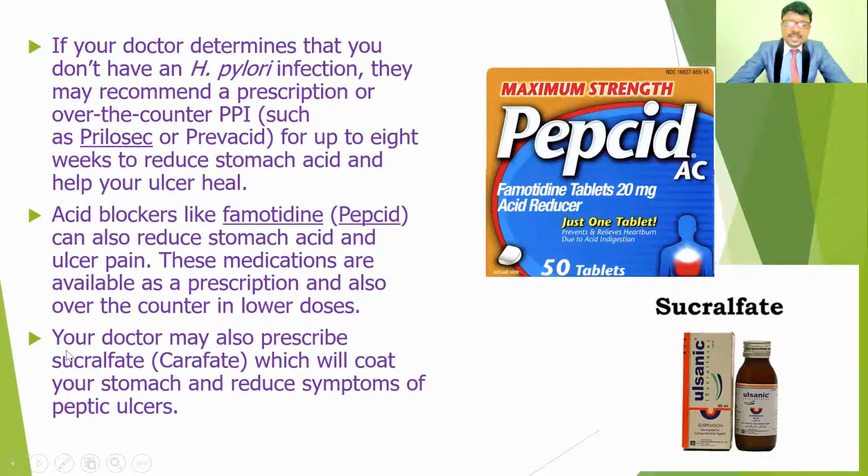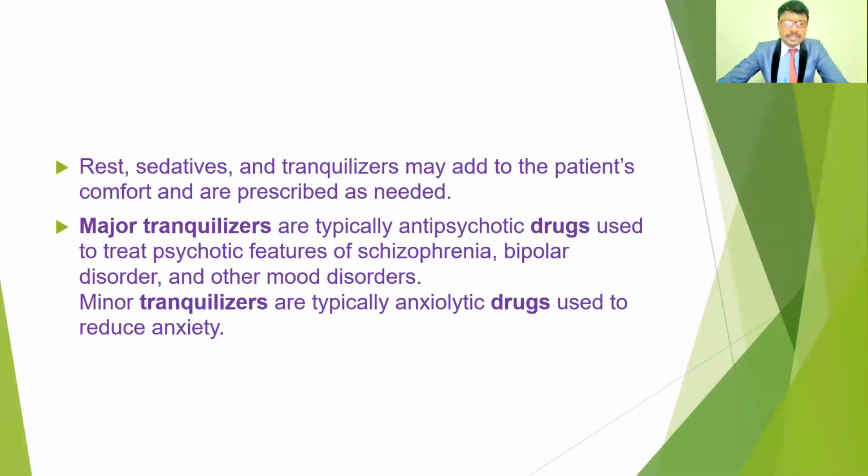These medications are available as prescriptions and also over the counter in low doses. Sometimes we can also use syrups. These syrups, such as sucralfate, are also useful to reduce stomach ulcers. These are the medications that help to control the HCl concentration and also help to heal the peptic ulcers. That is the medical management for peptic ulcers.